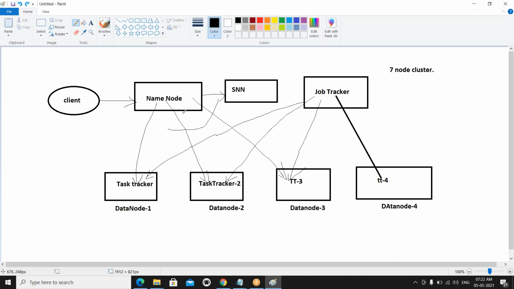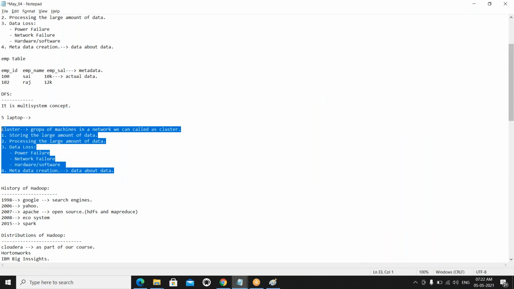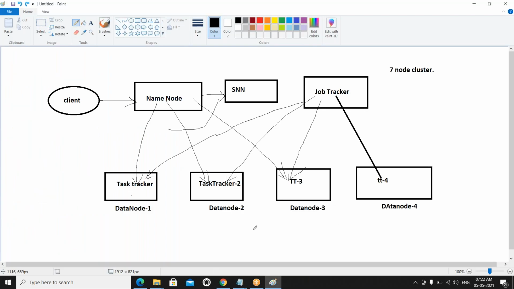That's why we are using big data. In the traditional file system, we have these drawbacks. Something is that we are losing the data. We are storing the data, so suppose one data is here, that is why we are maintaining many data nodes. Yes, this is the reason. We will discuss one by one.